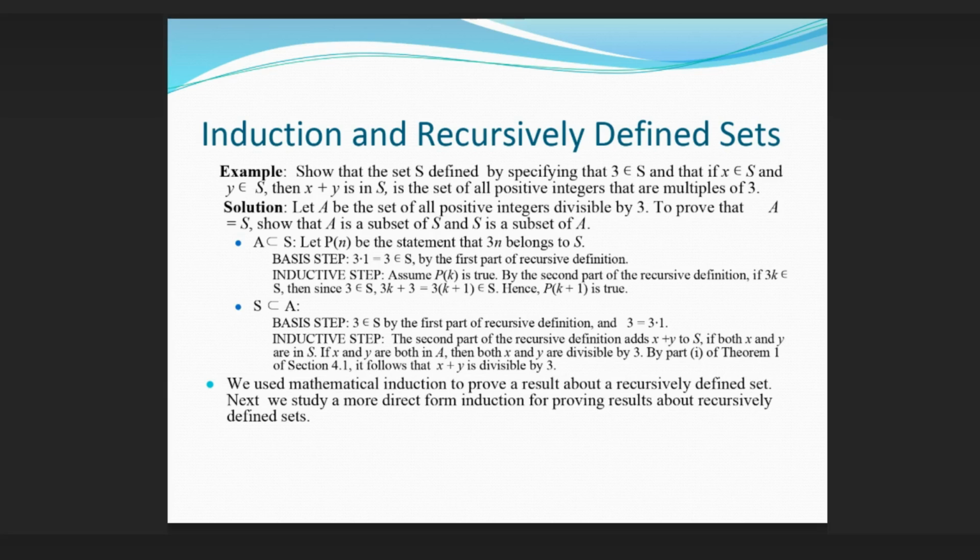Inductive step. The second part of the recursive definition adds x plus y to S if both x and y are in S. If x and y are both in A, then both x and y are divisible by 3. By part 1 of Theorem 1 of section 4.1, it follows that x plus y is divisible by 3. We used mathematical induction to prove a result about a recursively defined set. Next we study a more direct form of induction for proving results about recursively defined sets.